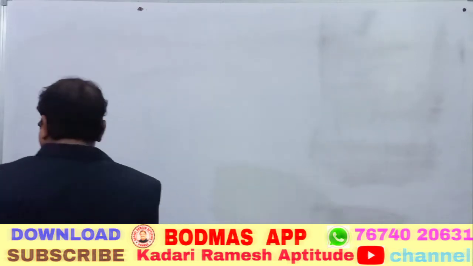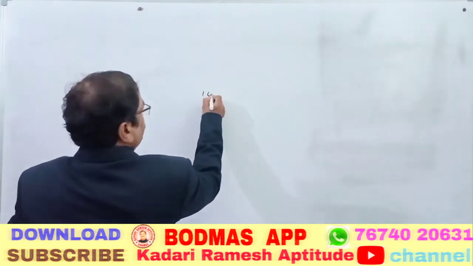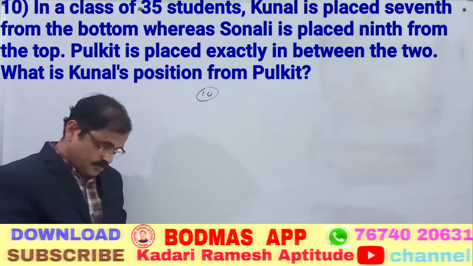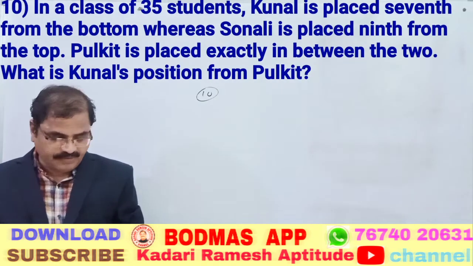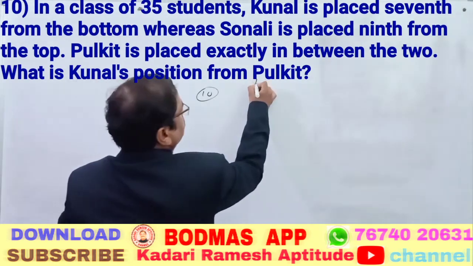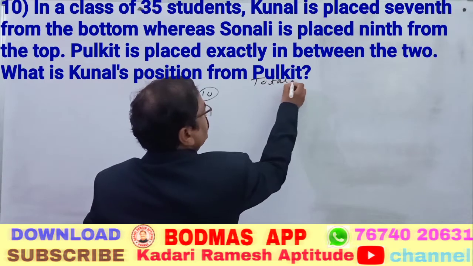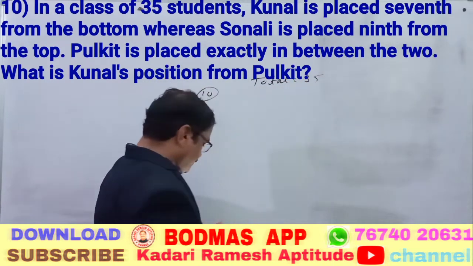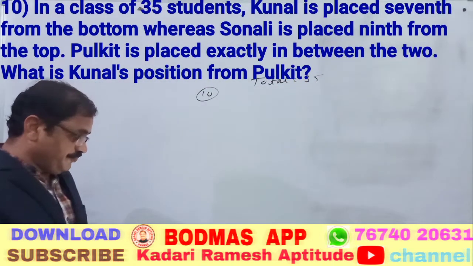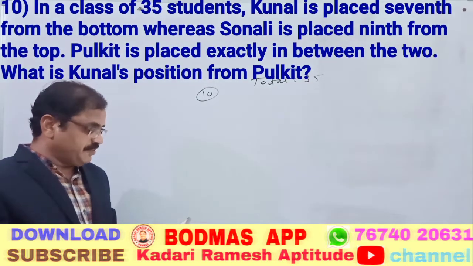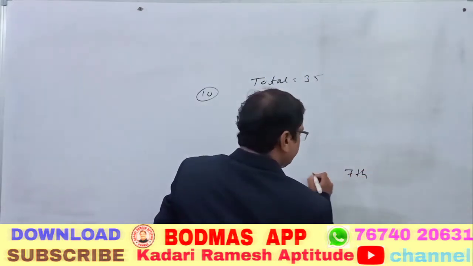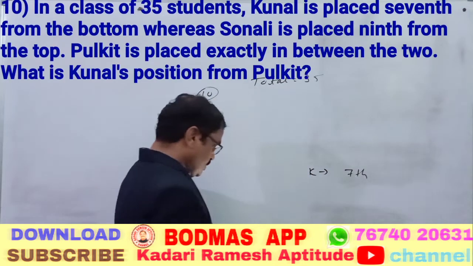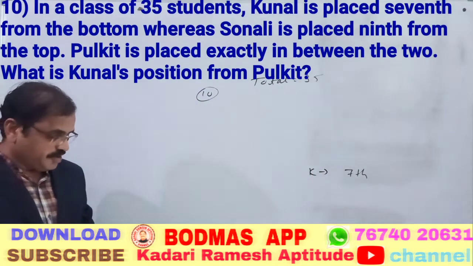Come to question number 10. In a class of 35 students, Kunal is placed 7th from the bottom. Okay. Total strength is equal to 35. Right. First point is, Kunal is placed 7th from the bottom. Kunal. This is 7th. Who is Kunal? 7th from the bottom.